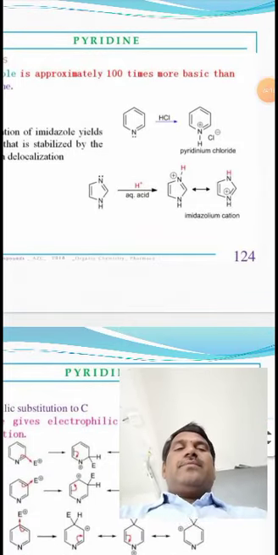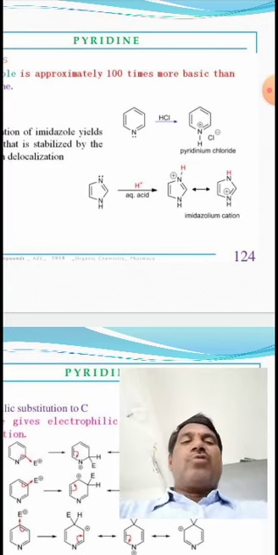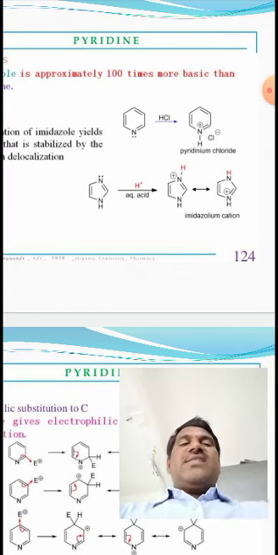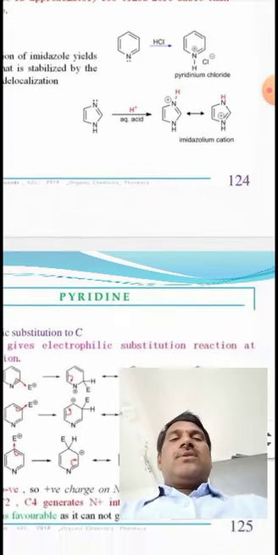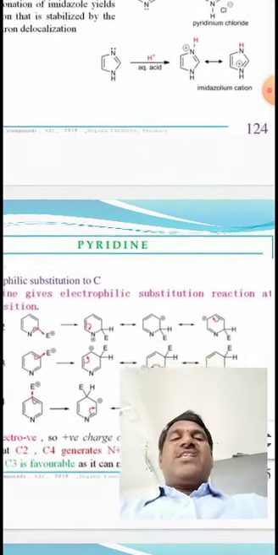So pyridine reacts with HCl. You can get the pyridinium chloride. From this reaction, evidence for basic nature of pyridine.